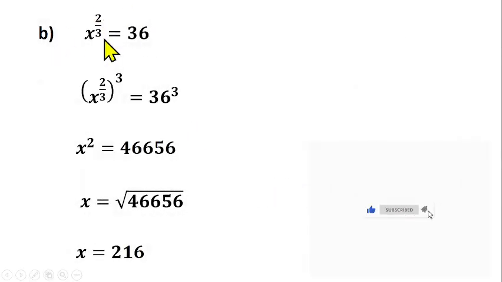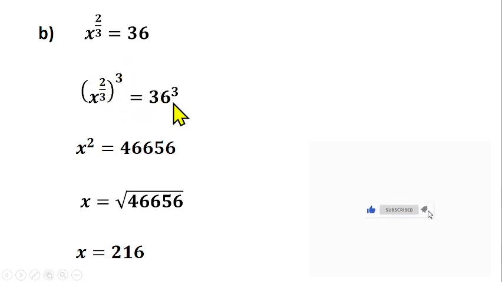Let's look at this as well. You have x raised to the power 2 over 3 equals 36. You are looking for the value of x. So how do we remove the cube root of x squared? You should be able to interpret this one. This one is talking about the cube root, which is 1 over 3, then x squared. The cube root of x squared. How do we remove it? It's very simple. Since I have a cube root, I can cube this to remove the cube root. So that means take the cube of both sides.